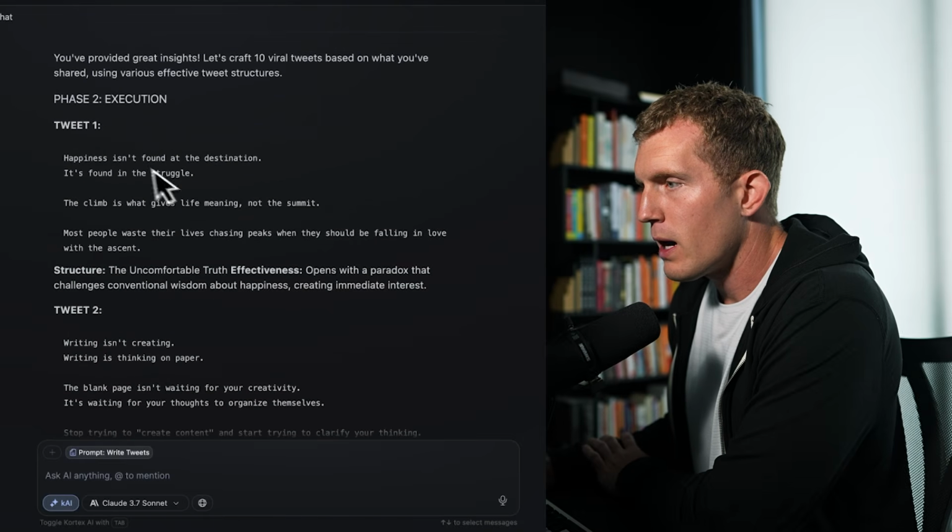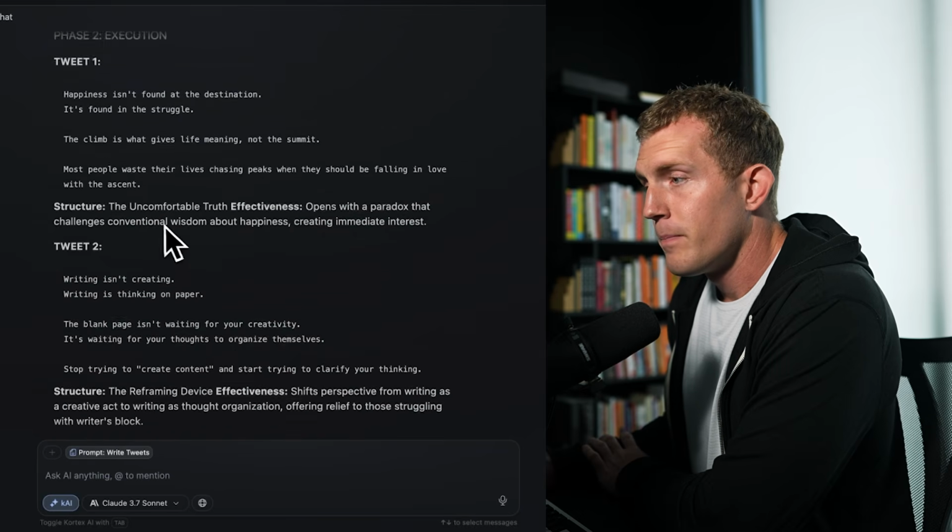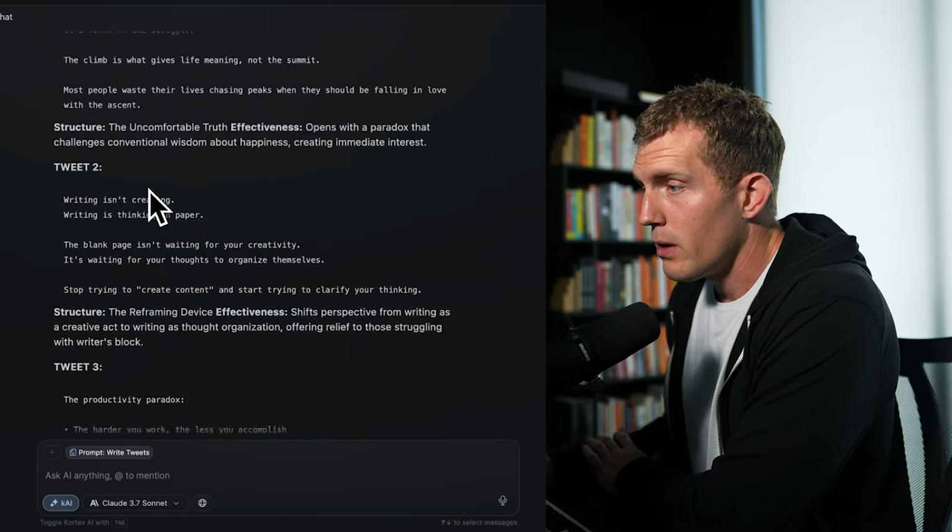So this is super cool. But tweet 1: Happiness isn't found at the destination. It's found in the struggle. The climb is what gives life meaning, not the summit. Most people waste their lives chasing peaks when they should be falling in love with the ascent. Pretty good. Not bad at all.